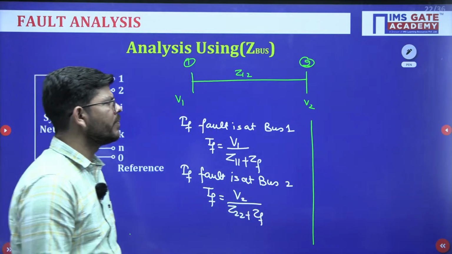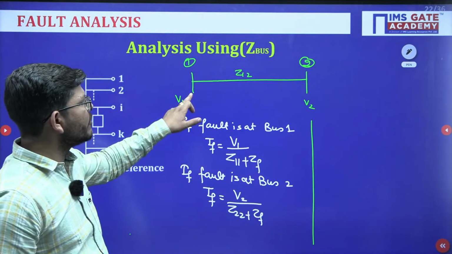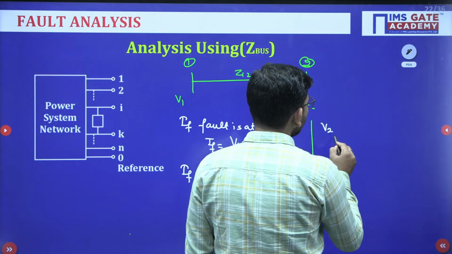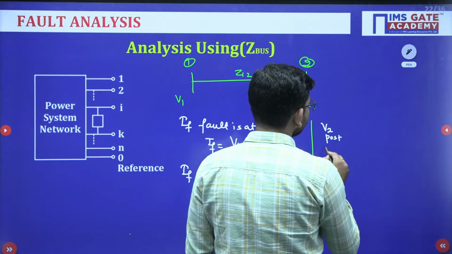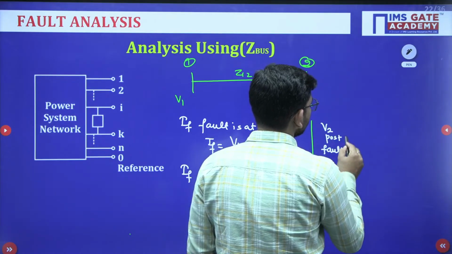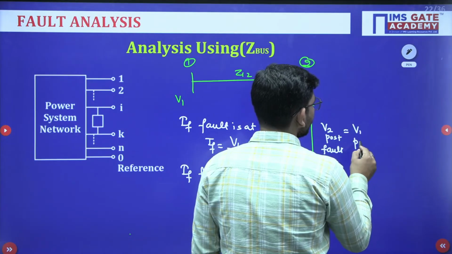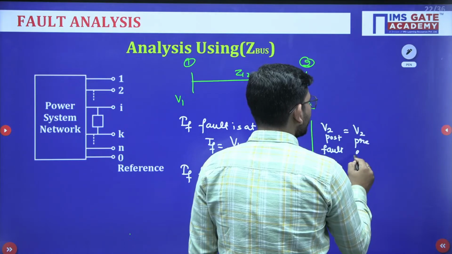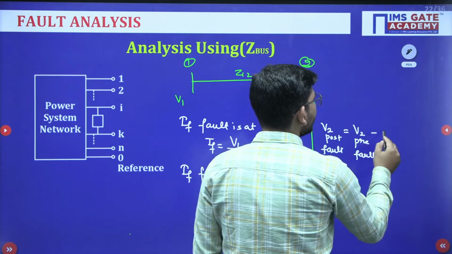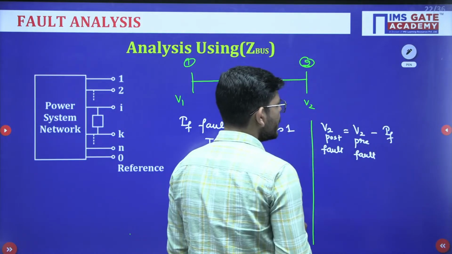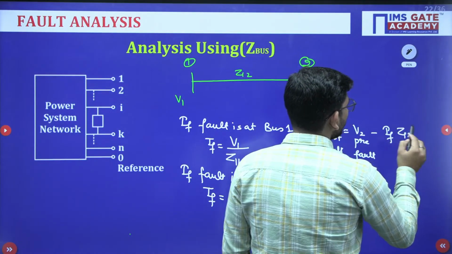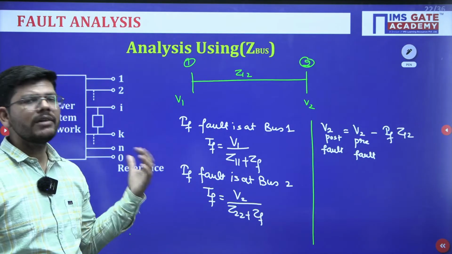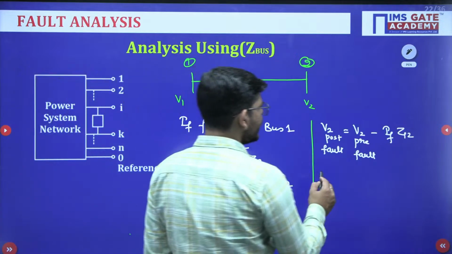Now suppose the fault is happening at bus number 1 and you have to calculate the bus number 2 voltage. So V2 post-fault will be equal to V2 pre-fault minus the fault current times Z12. The fault current you will use with respect to where the fault is happening. Similarly, you can write it for V1 as well.